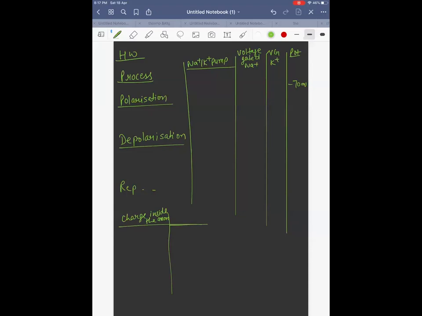For better understanding, you can understand this also. What happens to the sodium channel? Or you will get confused if you learn this. You just learn till here. You just know in the channel that channels are always open, right? Because they always follow concentration gradient. So when it is in polarized state, it is impermeable to sodium. That means only potassium channel is working. When it is in depolarized state, it becomes permeable to sodium and impermeable to potassium. So potassium channel won't work, but sodium channel will work. This is how you can understand.